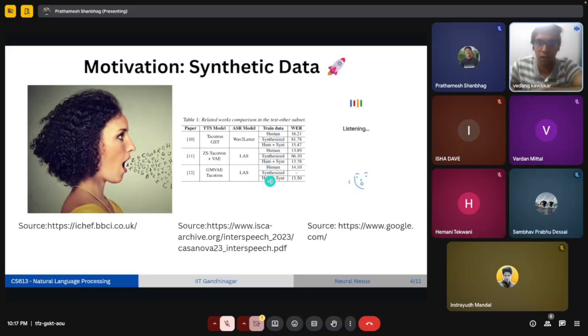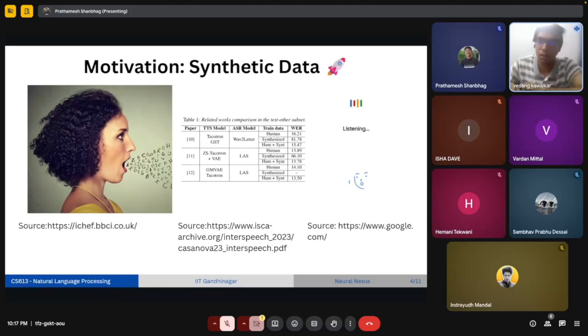So the word error rate, as you can see here, from the models trained with only human data and the models trained with only synthesized data, the gap between the word error rates is too high. But if the models in which human and synthesized data are both used combined, the word error rate gets too low, even lower than the models which are trained only with the human data.